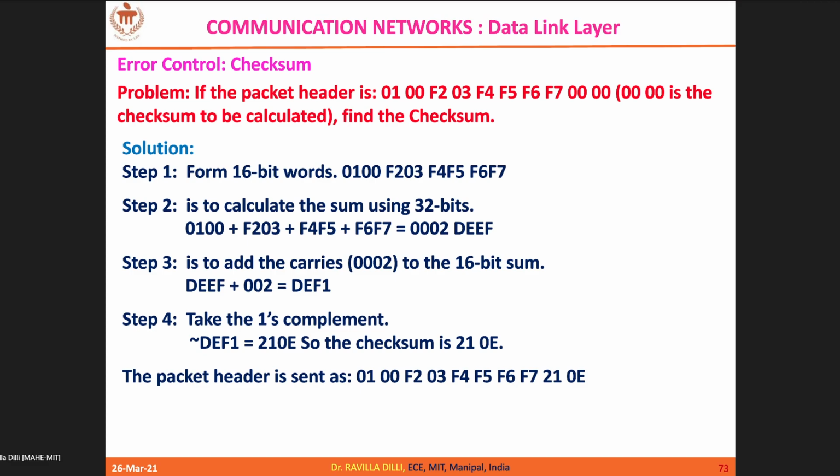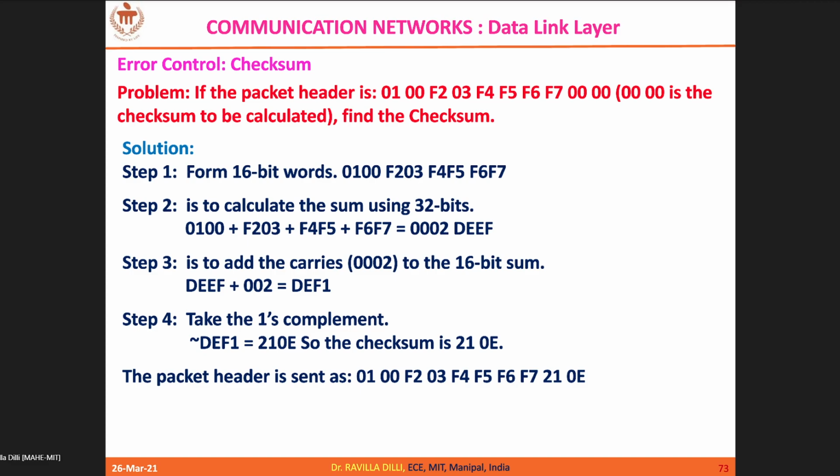So 2 plus F is 11, if I am not wrong. After F it is 10, then 11. Yes. So 1 is here and 1 is carry. 1 plus E is F. So it will be DEF1 after wrapping it. Now you should take the 1's complement of it. D's 1's complement is 2, E's is 1, F's is 0, 1's is E. So 210E is your checksum.